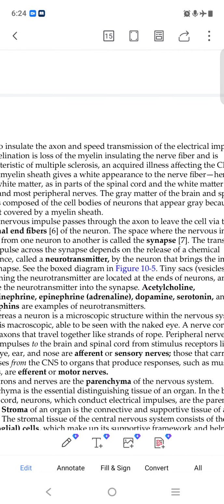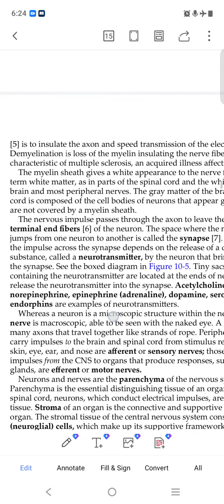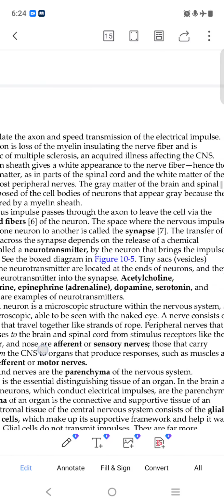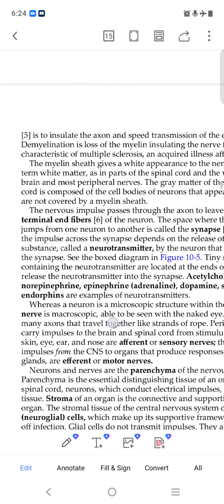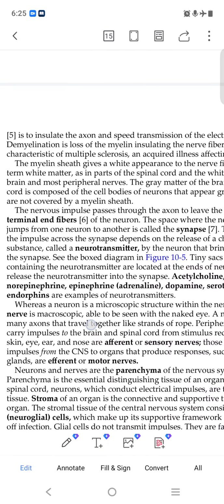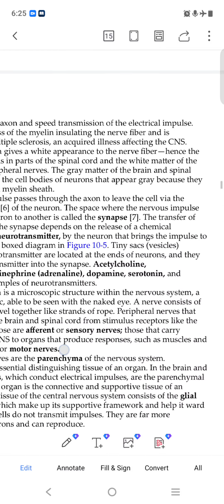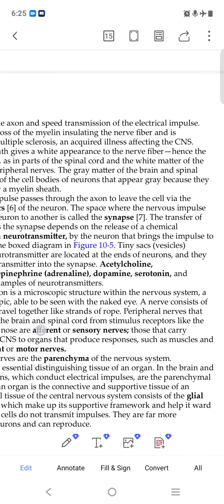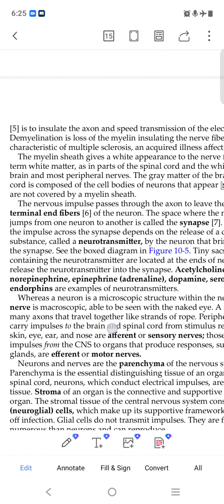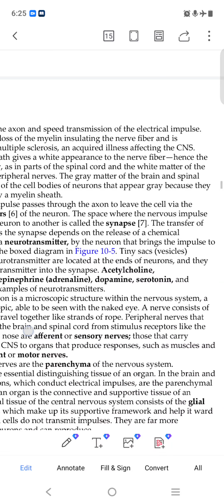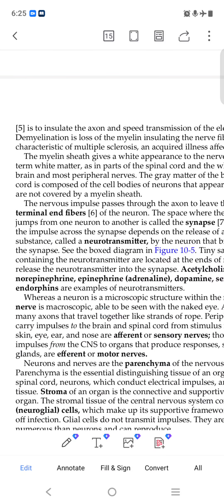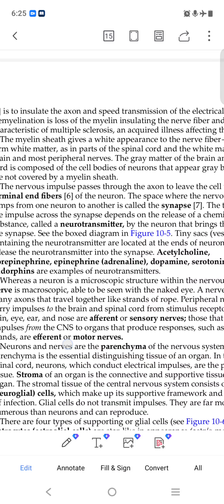Okay, it is the synapse. The transfer of the impulses across the synapse depends on the release of a chemical substance called a neurotransmitter. This is a transmitter, a neurotransmitter. It helps in transmitting the signal. It is located at the end of the neuron, and they release the neurotransmitter into the synapse.